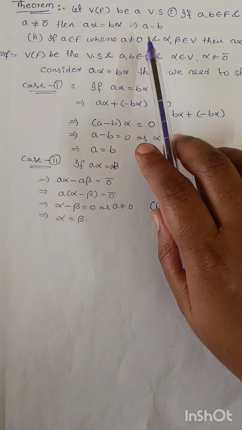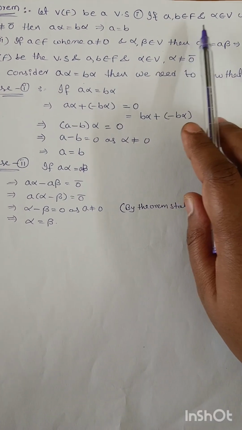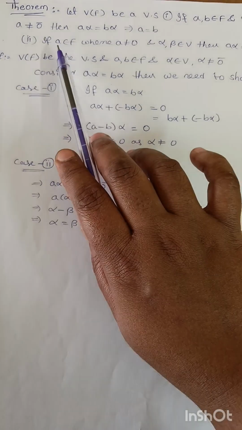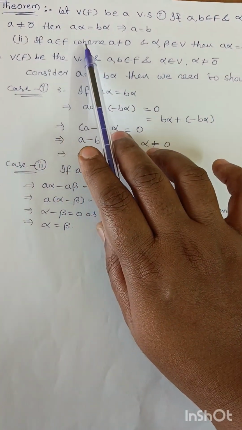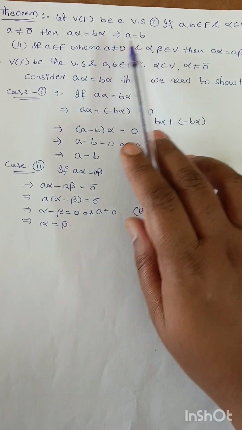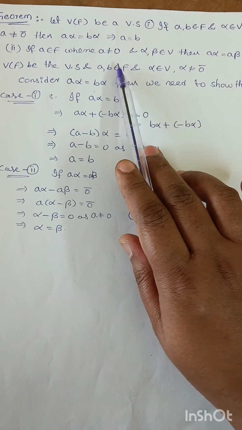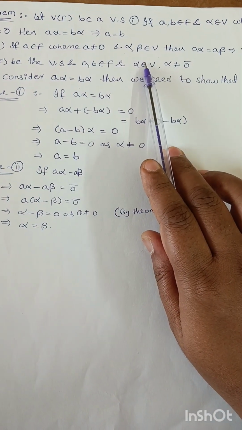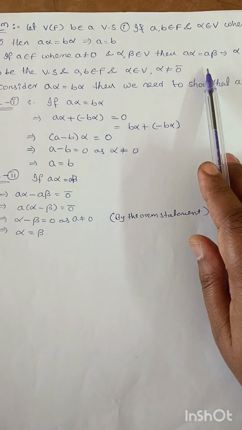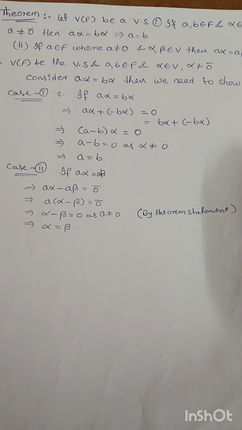Theorem. Let V(F) be a vector space. First one: if a, b belongs to F and α belongs to V, where α not equal to 0 vector, then aα equal to bα, that implies a equal to b. Next, second one: if a belongs to F, where a is not equal to 0, and α, β belongs to V, then aα equal to aβ, that implies α equal to β.